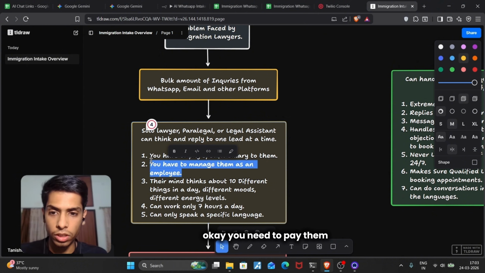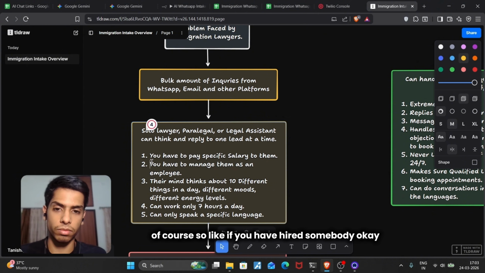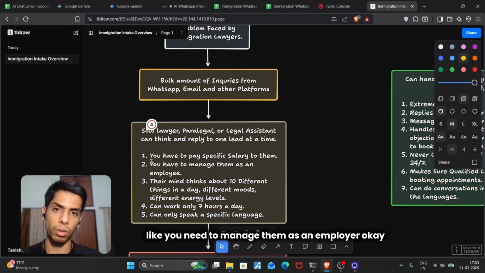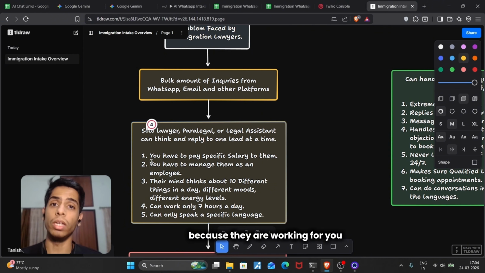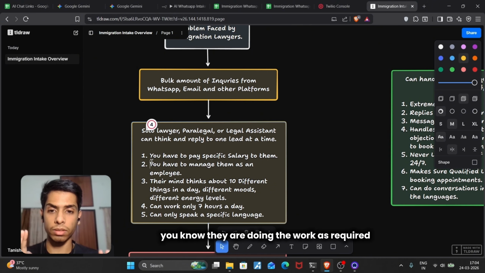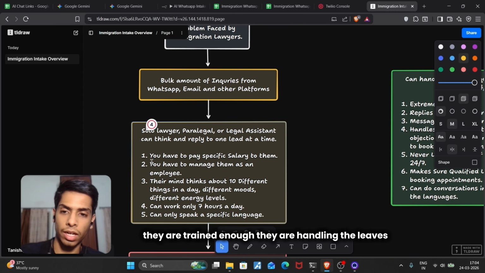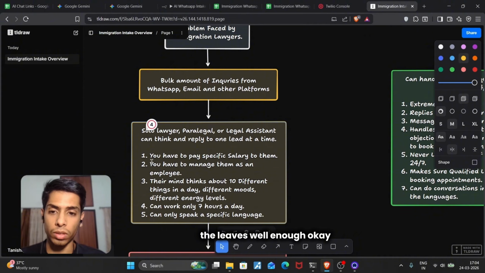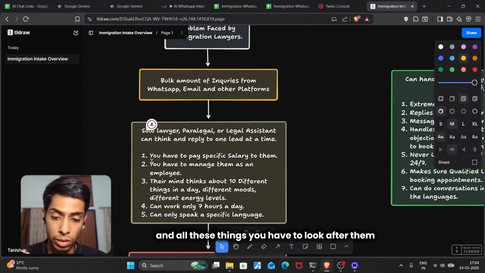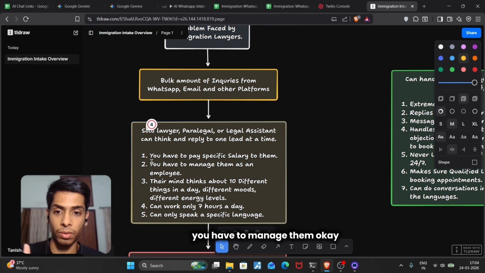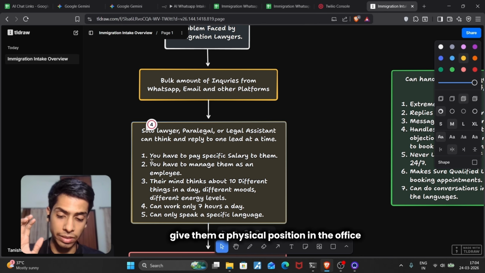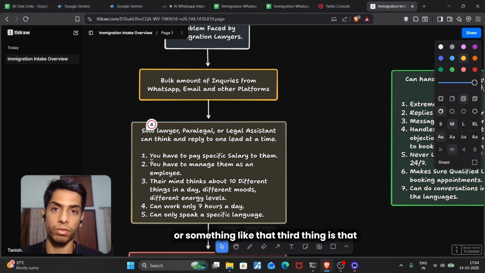Okay, you need to pay them, of course. If you've hired somebody, you need to manage them as an employee, because they're working for you. So you have to make sure that they are doing the work as required, they are trained enough, and they are handling the leads well enough. You have to look after them, manage them, and give them a physical position in the office or something like that.